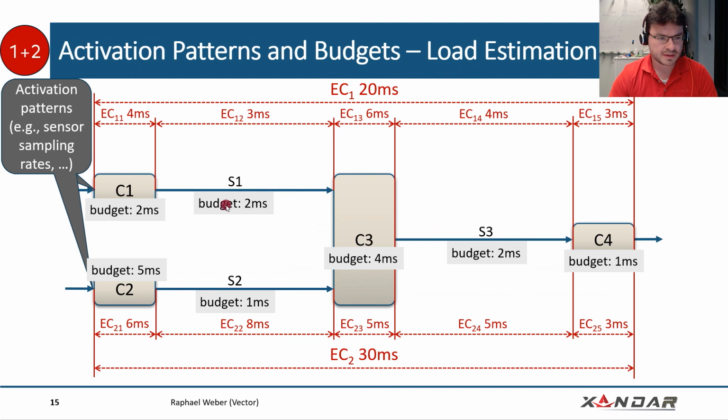And once we have that, so we have all the activation patterns, we have some sampling rates, we can just say, okay, what kind of load do we have in this system. If, for example, we have this 2 milliseconds budget for component 1, and we know it runs every 20 milliseconds, we have a load of 10%. And we can sum up all the loads, and then we can initially estimate the load that this whole system would possibly require. This is still very abstract, but you can have an initial load estimation here.